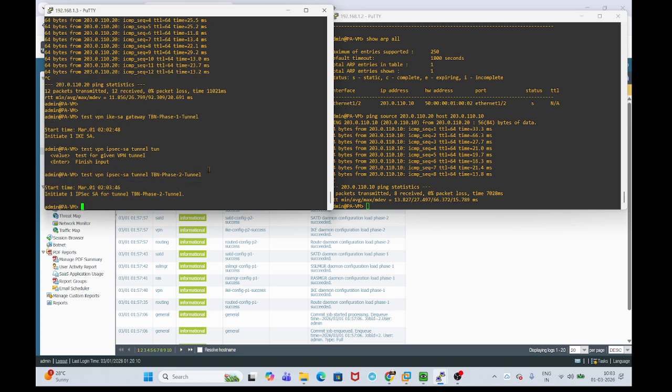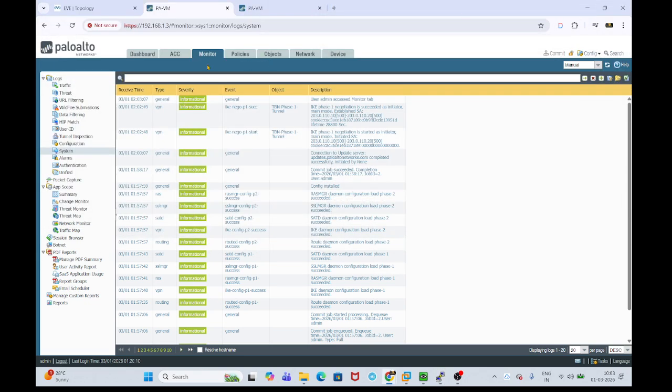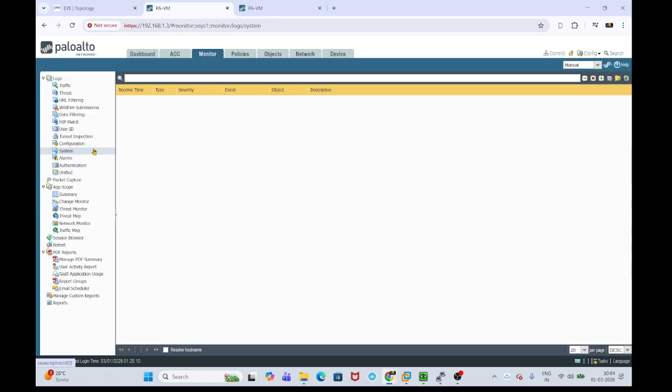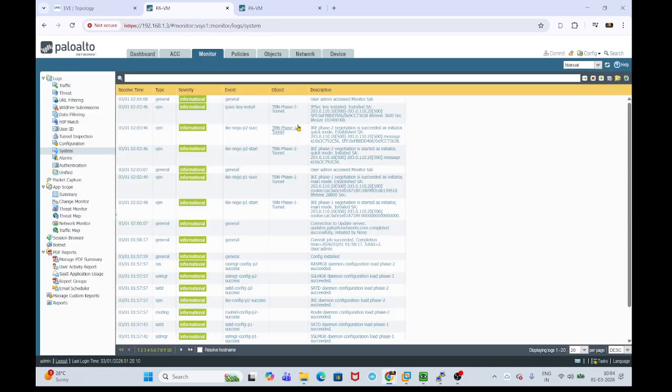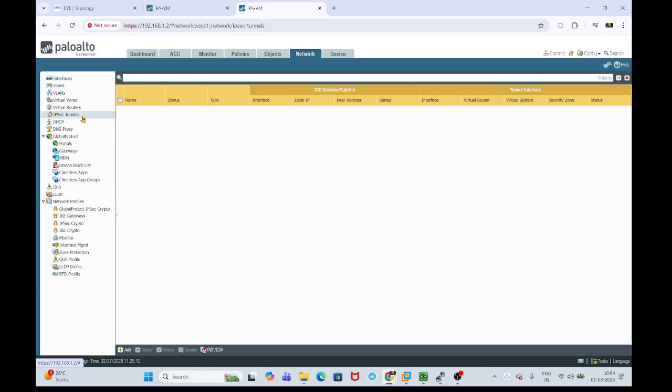So I have initiated a phase two tunnel, and we can verify the phase two tunnel status as well. See here, the tunnel also came up, and if you check the monitor logs, you can see phase 2 has also succeeded. Phase 2 start, phase 2 succeeded, and the IPsec key was installed on both the firewalls. You can check the status the same way. So the tunnels are up.